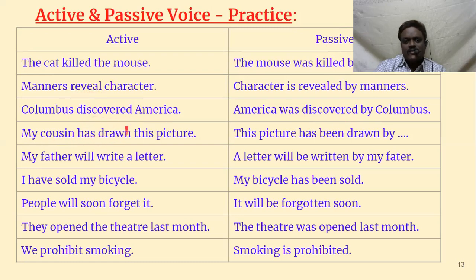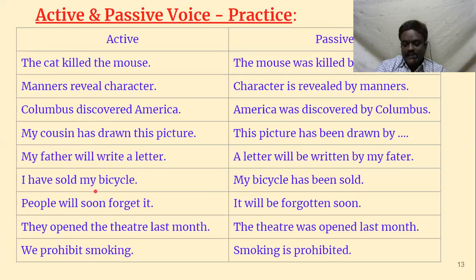My cousin has drawn the picture. Has drawn is present perfect, so has been drawn. That's all. The picture has been drawn by my cousin. My father will write a letter. Will write is simple future, so will be written. So what will be written? A letter will be written by my father.